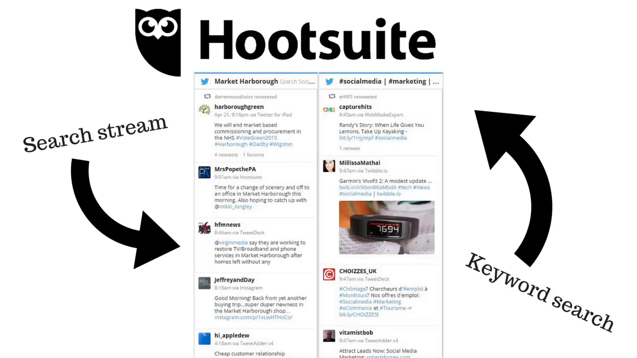So I've put in the keyword Market Harborough and it brings up any tweets regarding that. However, if I had a specific search term that I wanted to look for, something within my industry or new articles coming out within a specific kind of field, I could add that in there. On the right hand side you can see that we have a keyword search. Now this works by adding 3 words that you want to look for. I recommend adding hashtags that are used on the types of articles or information that you want to be looking at.